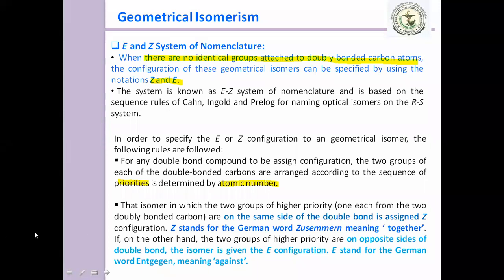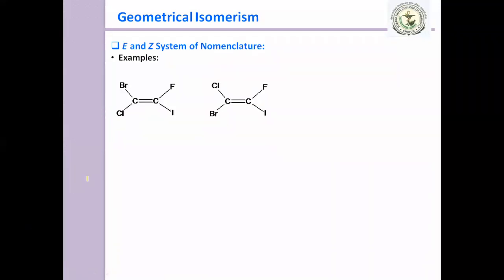Okay, so we will discuss this with the example in the next slide. How do we give priority for this carbon? You have to consider this bromine atom and chlorine atom and give the priority. And for this carbon, you have to give priority to the fluorine and iodine atom. So here in this example, the bromine atom has priority compared to chlorine, and iodine has priority over the fluorine. So you have to give number one to this,